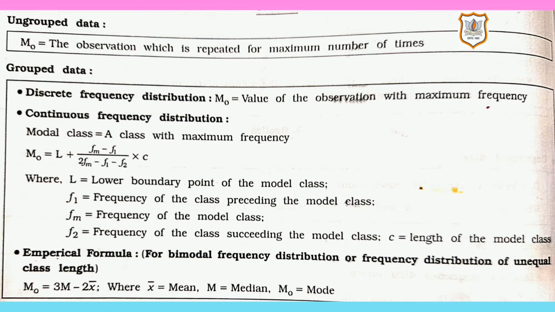Now, let's have a look at the empirical formula. This formula is used when unequal class length is given. Mode is equal to 3 median minus 2 mean. X bar is equal to mean, M is equal to median, and MO is equal to mode.